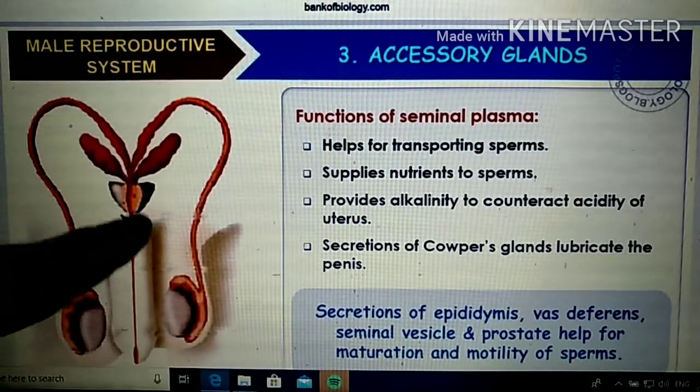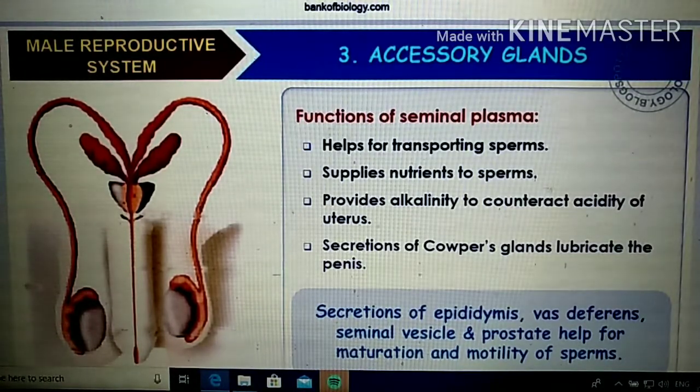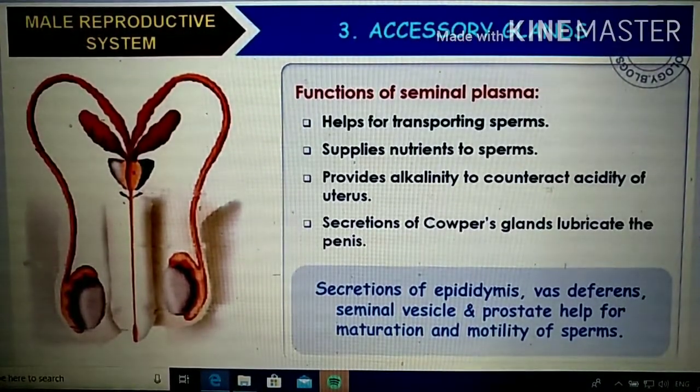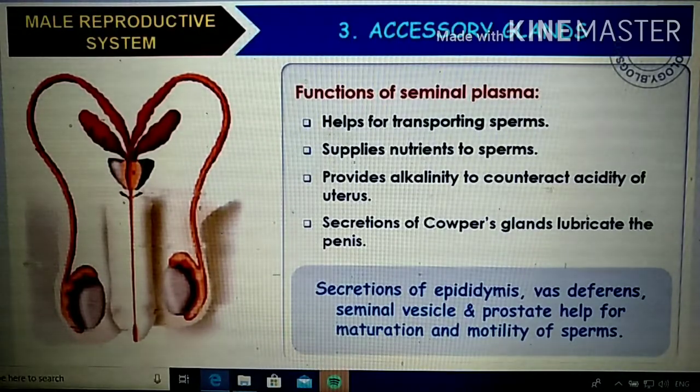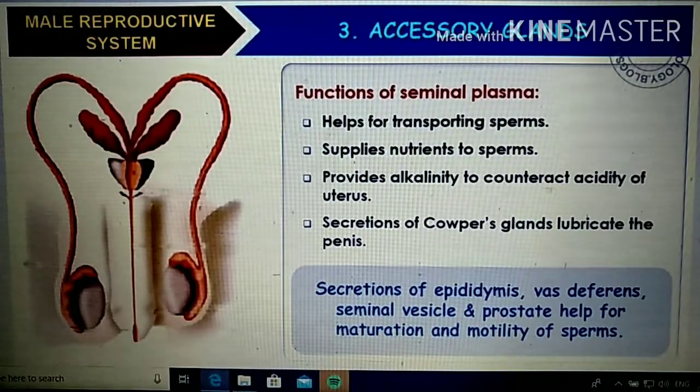or the bulbourethral gland, which is actually lubricating the penis area, so that the easy insertion of the penis into the female genitalia will take place, right? Along with this, the secretions of the epididymis, vas deferens, seminal vesicle, and the prostate will help the sperms for their easy maturation and motility, right? These all are actually helping the maturation and motility, right?